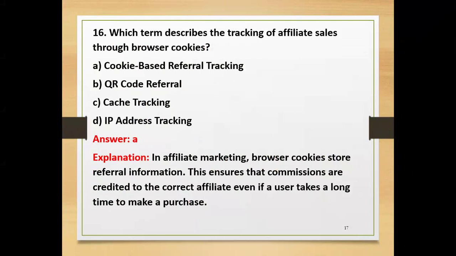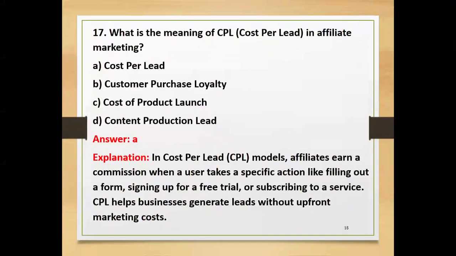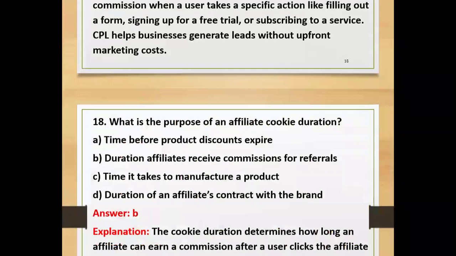to make a purchase. Then the other one: what is the meaning of CPL? Cost per lead in affiliate marketing. The name itself indicates cost per lead. The CPL is cost per lead, but here I have to mention what it means. An affiliate earns commission when a user takes a specific action like filling out a form, signing up for a free trial, or subscribing to a service. This helps businesses generate leads without upfront marketing costs.